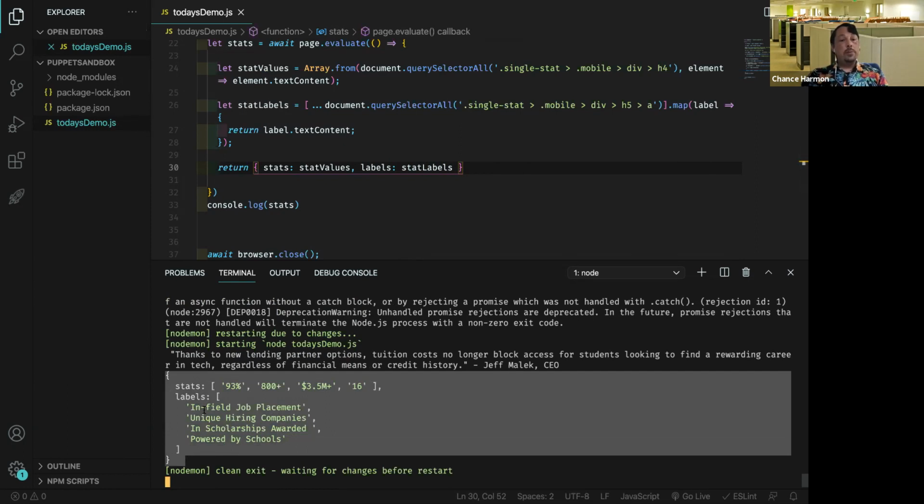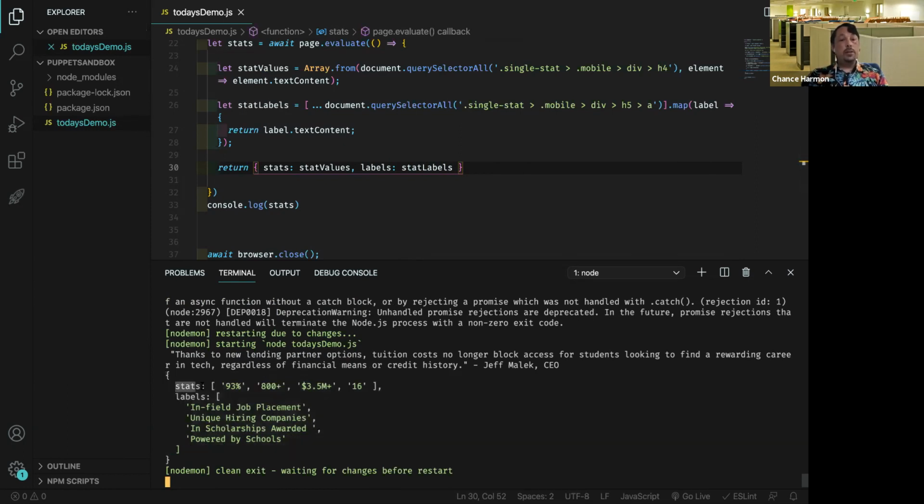We have a single object, two separate arrays of stats and labels. They are in a one-to-one relation to where they are at, respectively. Let's see, we're at 12:45, which seems like we still have some time. There's other things you can do here.